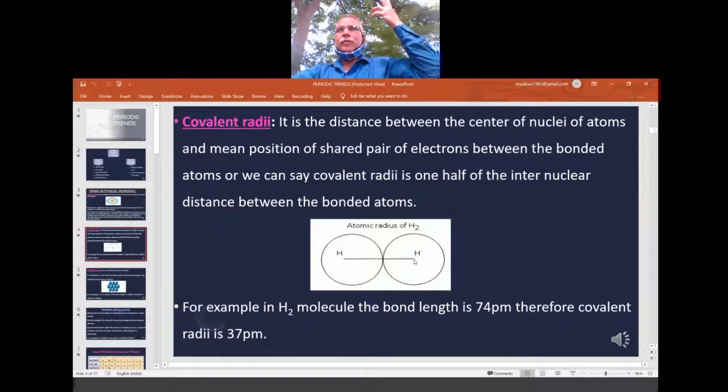It's a kind of force. Force may be physical, mental, social, or chemical. There are a variety of forces, but here it is a chemical force. It is the atomic force holding two atoms together. Whatever line is formed when they hold each other is called the bond length, or in normal language, the diameter, and its half is the atomic radius. Here the bond length in hydrogen is 74 picometers. Its half is 37. Therefore, since hydrogen is a covalent molecule, the covalent radius of the hydrogen molecule is 37 picometers.